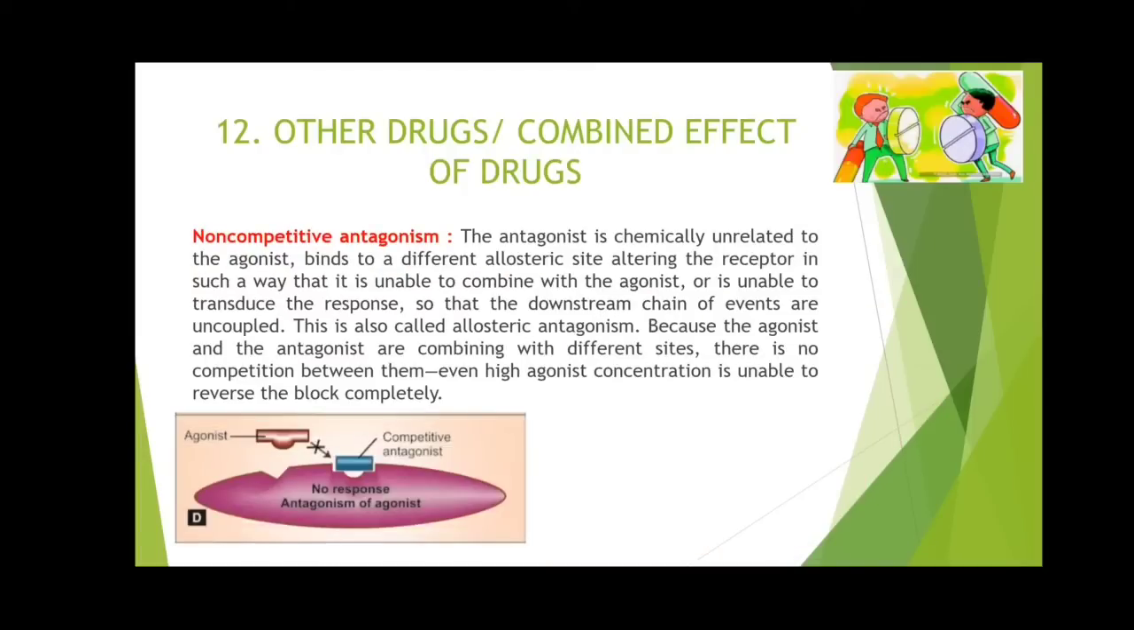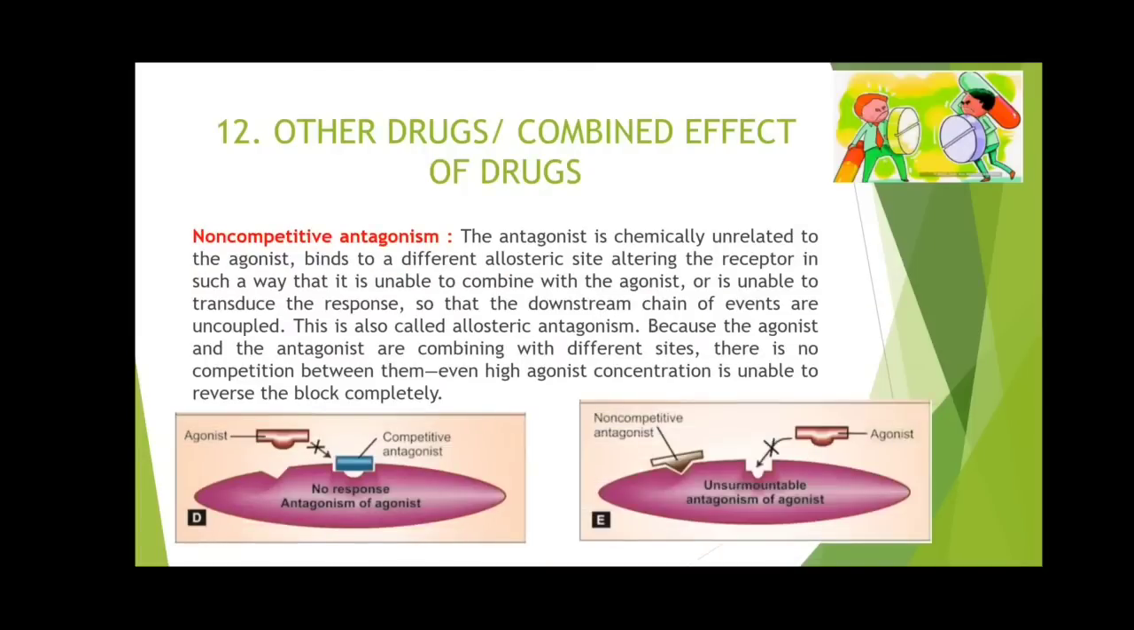Similarly, in figure D and figure E, figure D says that whenever you increase the concentration of a competitive antagonist, it will come and bind with the receptor binding site and it will prevent the binding of the agonist, and therefore there won't be any action produced. In figure E, it says that a non-competitive antagonist will bind with the receptor at a different site. It will not bind with the ligand binding site.